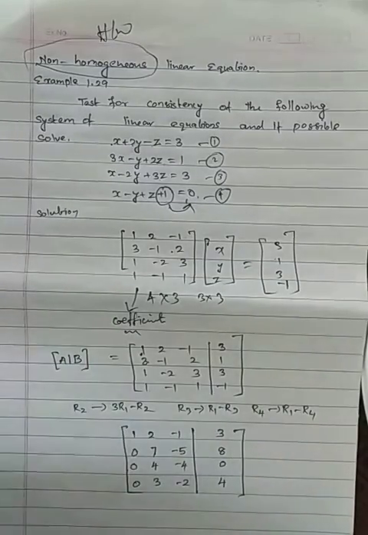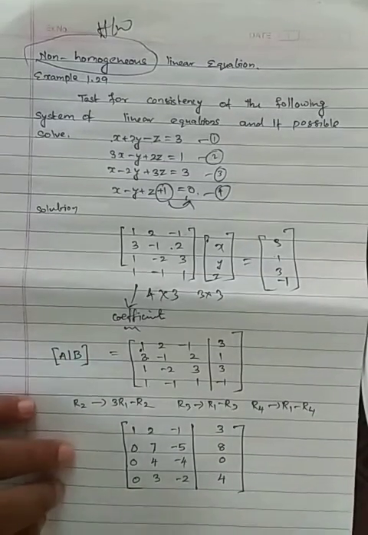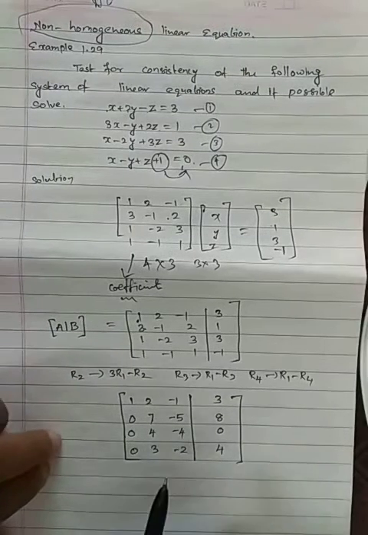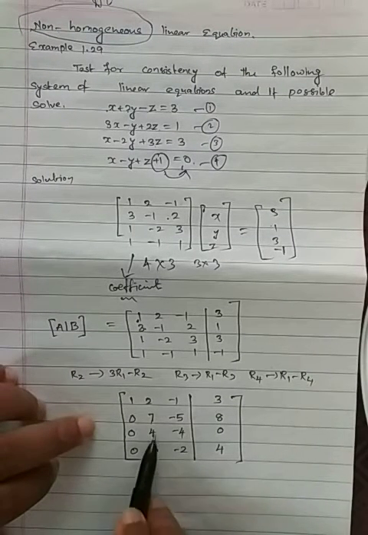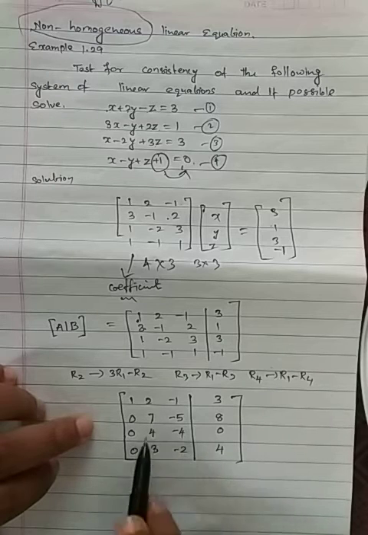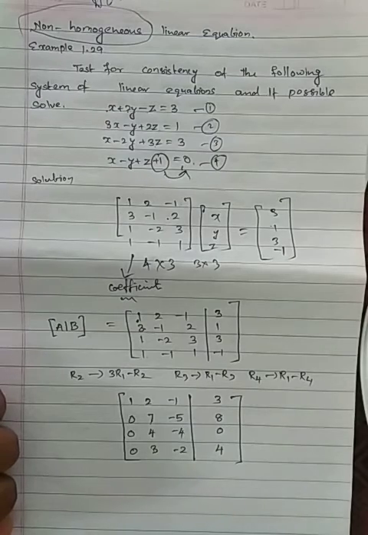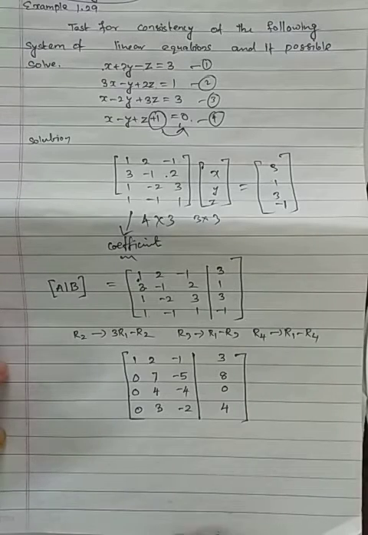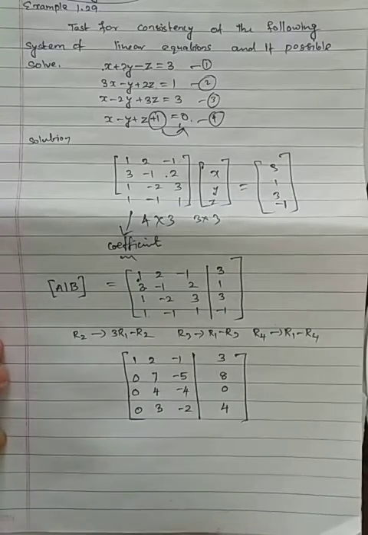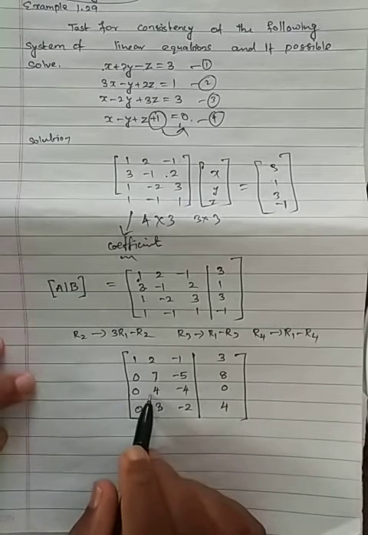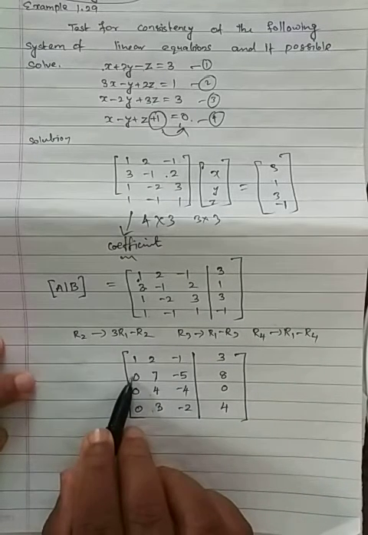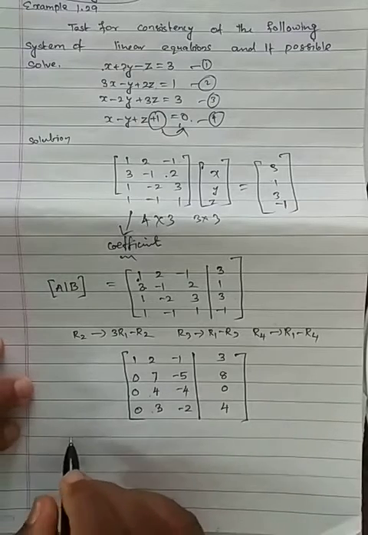Is it clear? In a similar way, the next concept is you need to make this entry 0. What will happen? We will check. Is that clear? Okay, next we do the operation. I need to make this entry 0 and this entry 0. We need to make use of this one. So what command am I going to use?